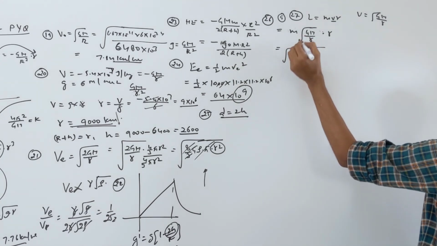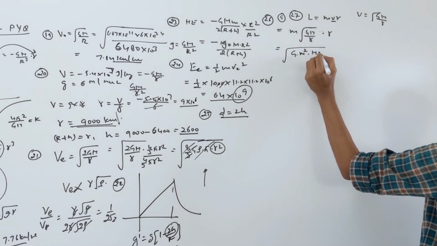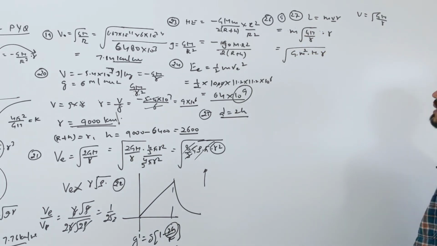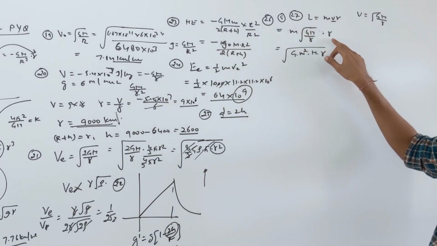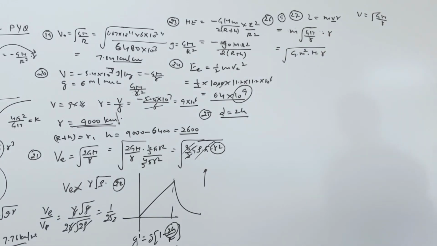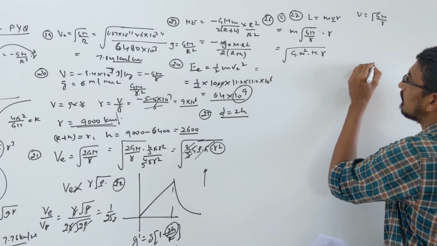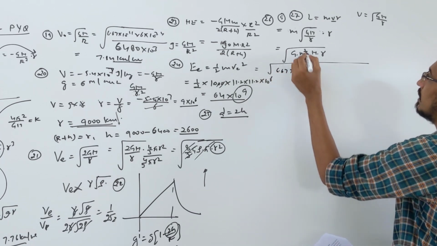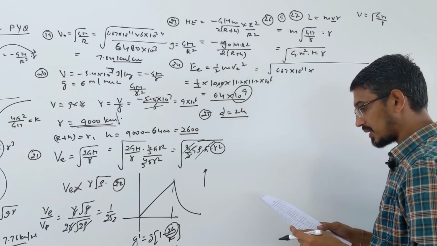G is okay, m goes inside and becomes small m square into capital M, r goes inside and becomes r square, r gets cancelled, and this becomes R only, right? This m and this r I took inside the root. Now all values I know, so I can put the values and calculate this answer. G is 6.67 into 10 power minus 11.